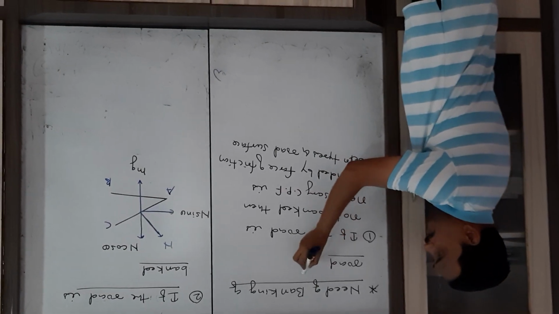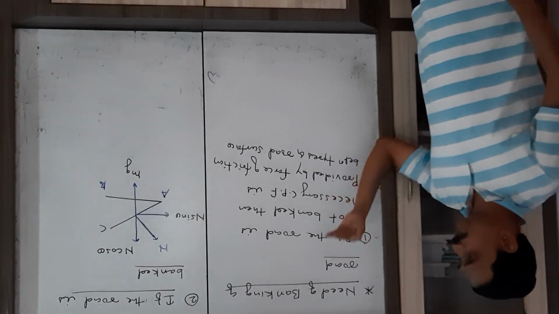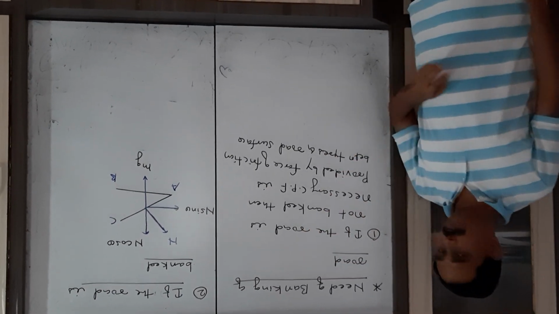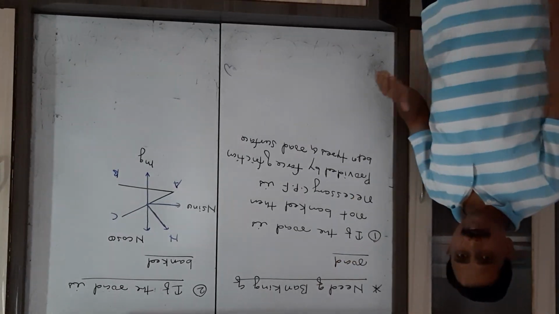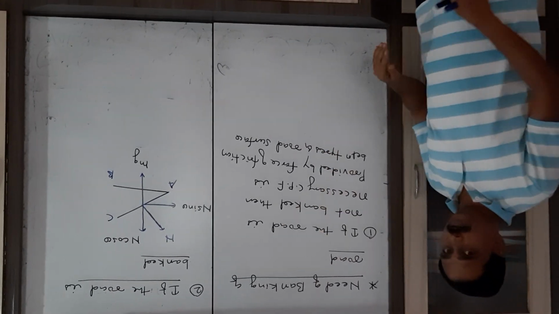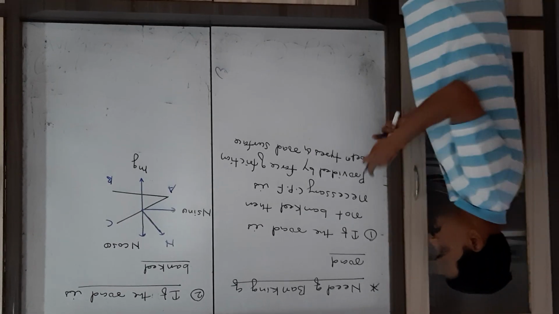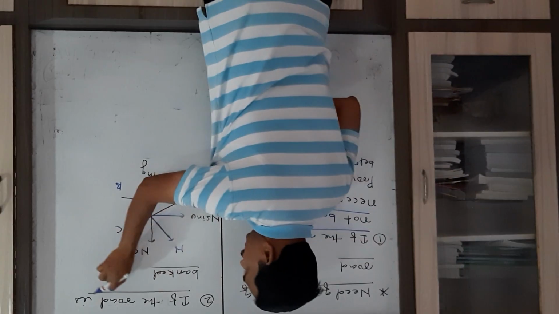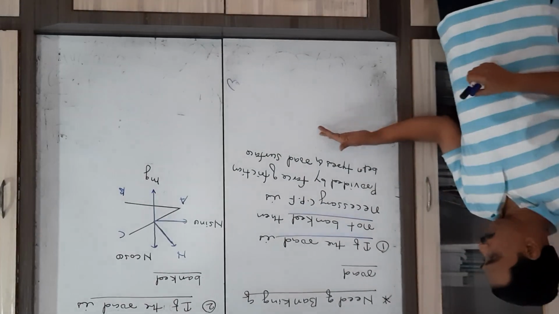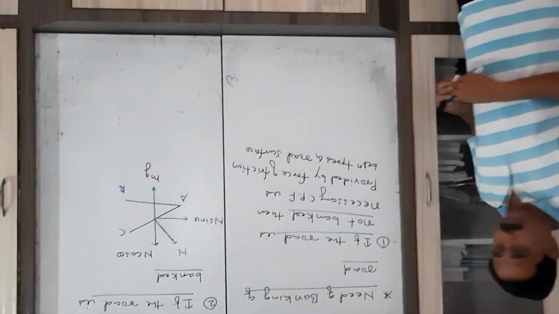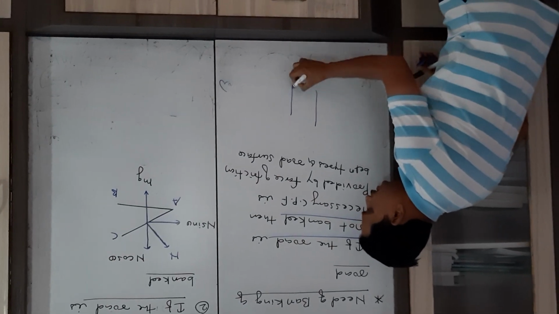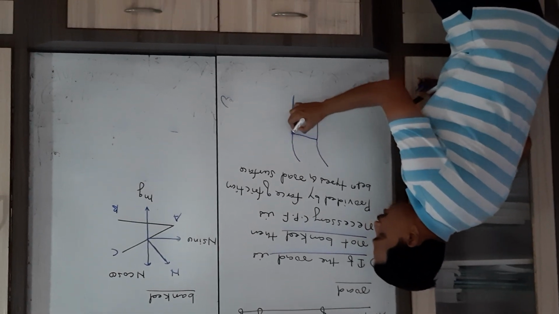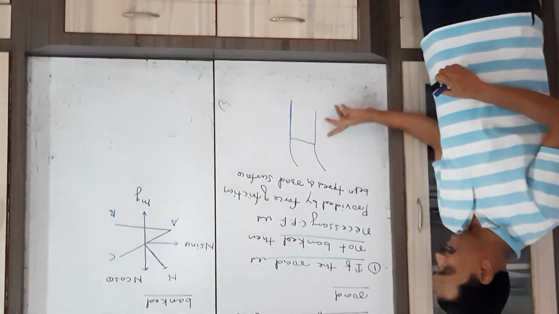Now here we consider why there is a need to make such a special arrangement when there is a curved road. That is the need of banking of road. This need of banking can be explained by considering two points. First, if the road is not banked, then what is the possibility? And in the second case, if the road is banked. First of all, we consider if the road is not banked, then what happens? Now consider this curved road which is not banked; it means both the surfaces of the road are at the same height.